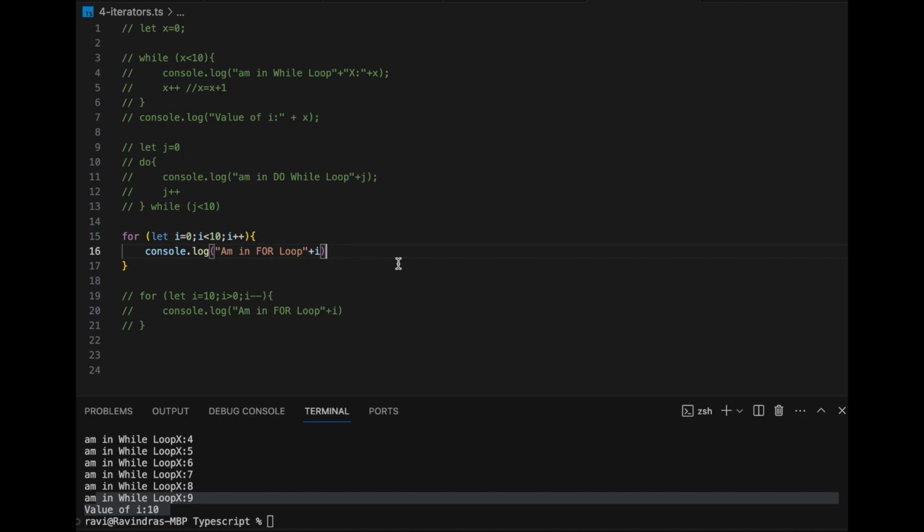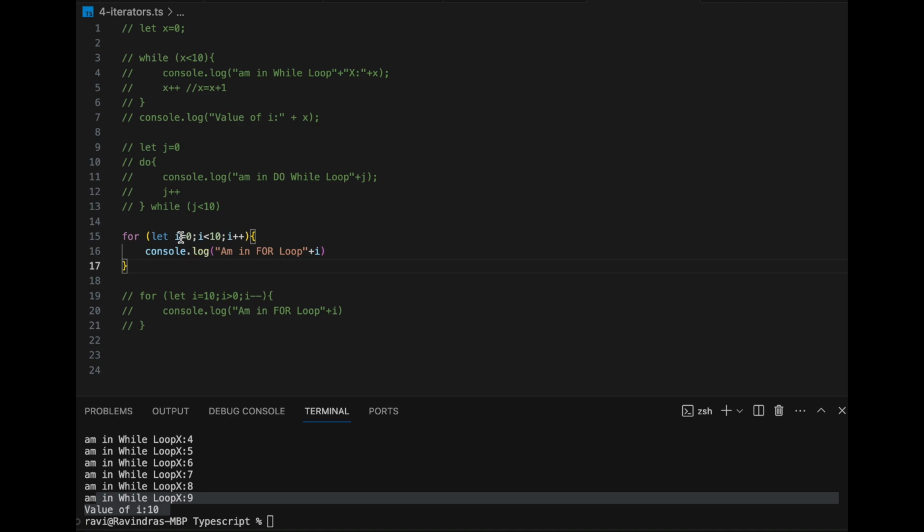Okay. Now you see another variant of iterators, right? So it is for. Now if you observe, for is also similar here, but the only difference is here I declared a variable and a condition and then the increment. If you bring all these three into one line within the brackets of for, in the parenthesis, you see it becomes more readable, easier to read the code, right? So in this case, same thing. Everything else is the same. Initialization i is 0, condition is i less than 10, and i plus plus is the increment or decrement, right? Otherwise, the whole concept is the same.